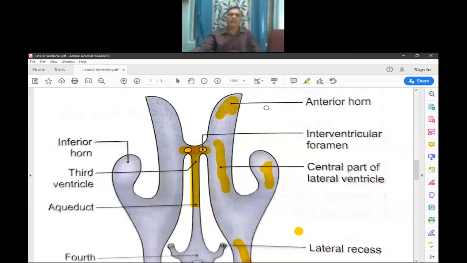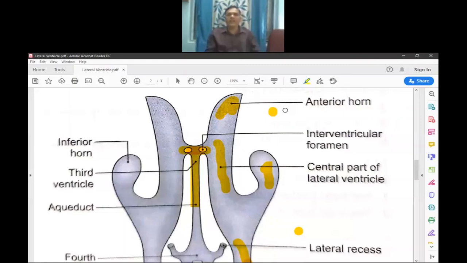There are three horns: the anterior horn, the inferior horn, and the triangular-shaped posterior horn, and this middle area is the central part.